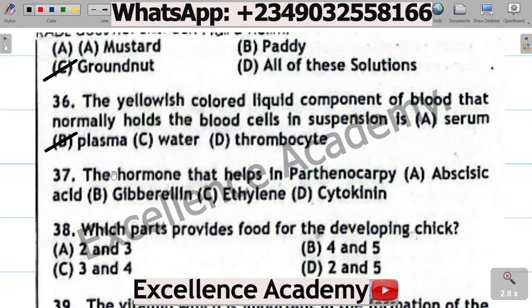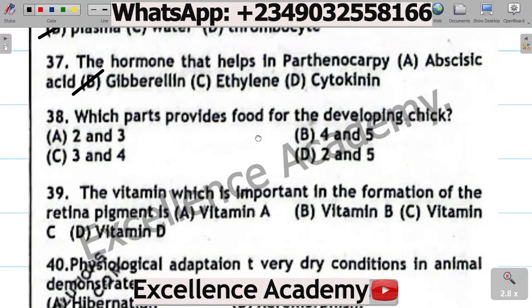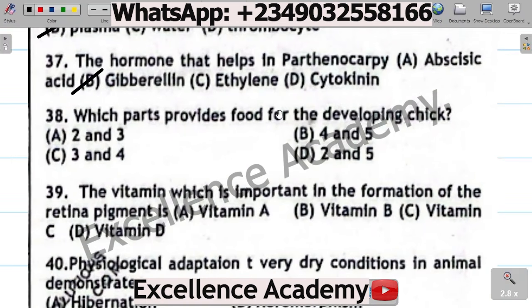Question 37. The hormone that helps in parthenocarpy: A. Abscisic acid, B. Gibberellin, C. Ethylene, D. Cytokinin. The correct option is B. Gibberellin. Parthenocarpic fruits are fruits that are formed without fertilization. Examples of those fruits are banana, pineapple, grape, etc. Question 38. Which part provides food for the developing chick?